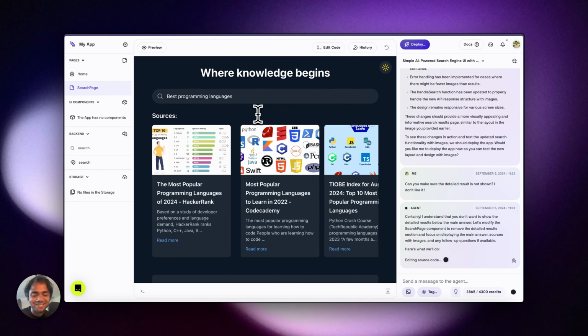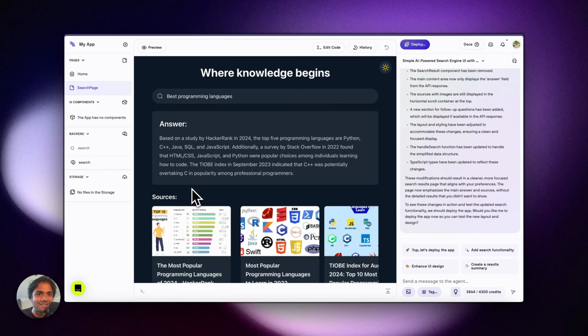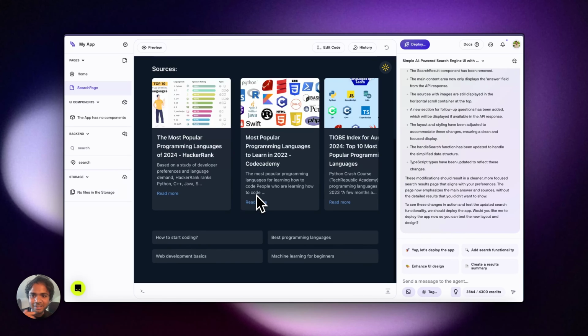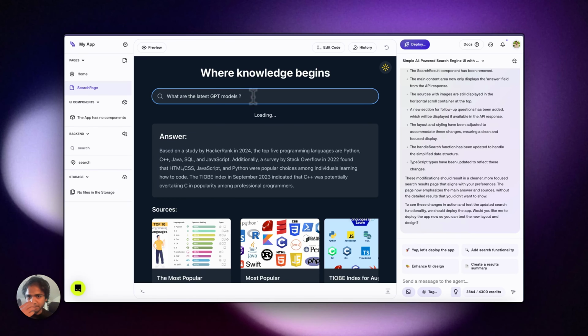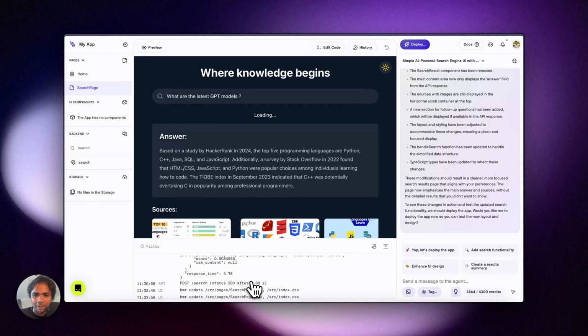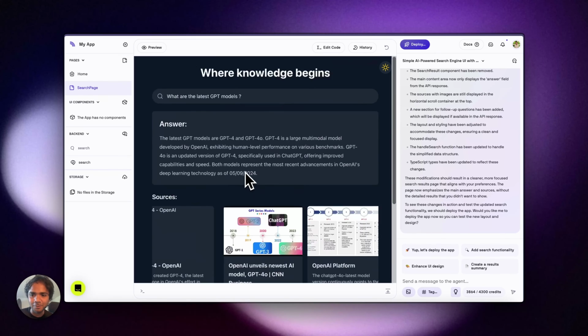Okay, so let's see how it does it. We have something here. The detailed result is not there. This is pretty cool. Maybe I'll search for the latest GPT models. I'll just make this search. I would be happy to have a follow-up question as well, but it's all good. We have a few nice results. That's pretty cool.